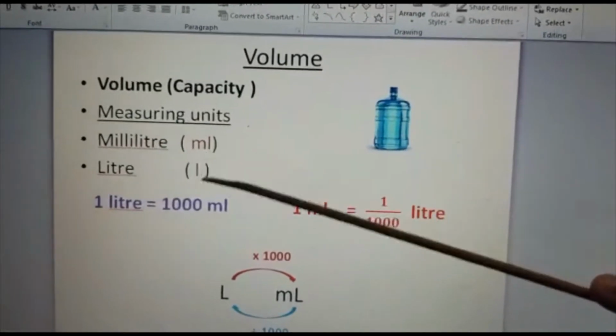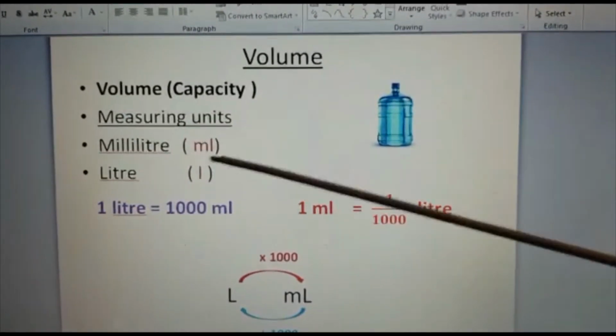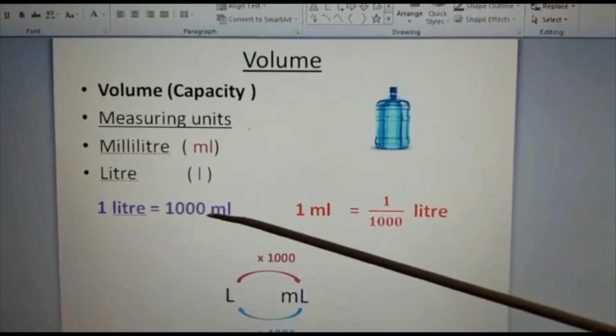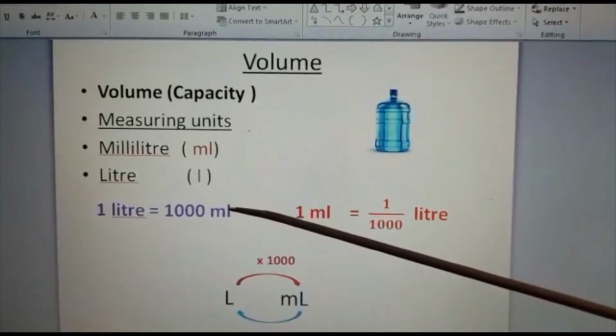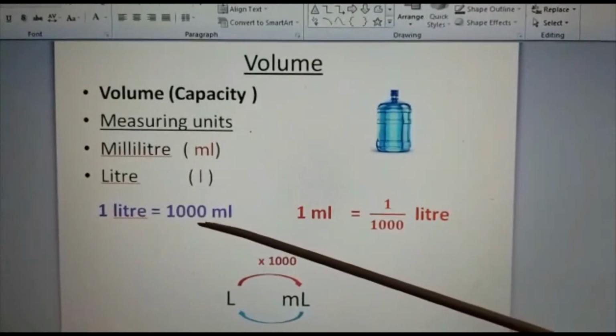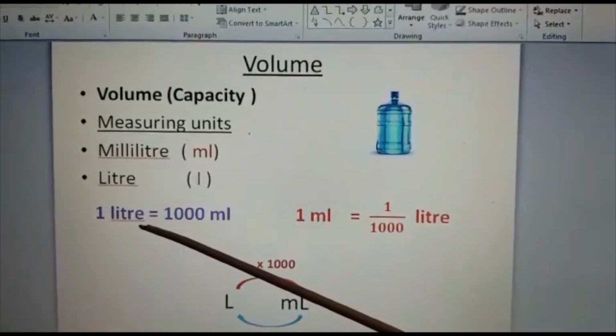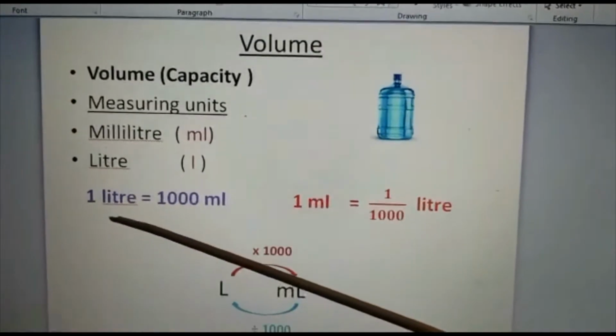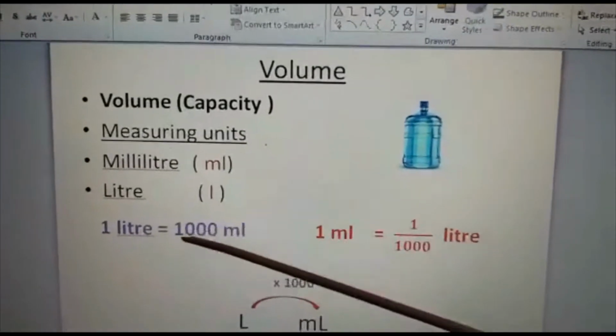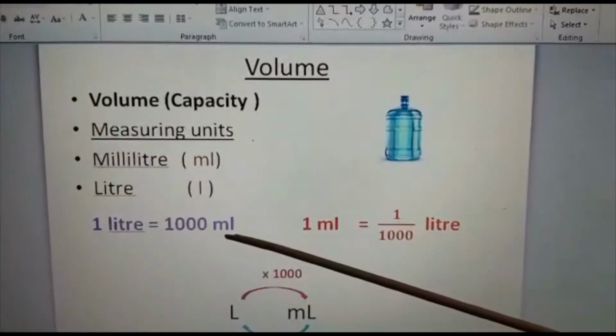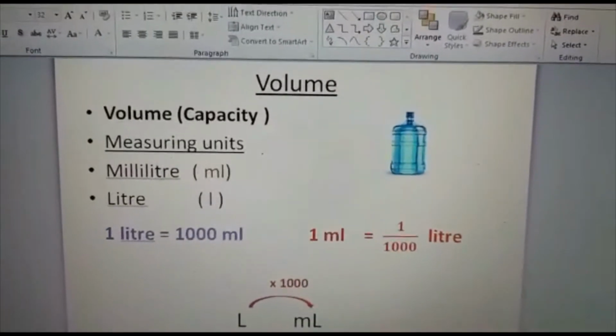Okay, so again the conversion: 1 liter equals 1000 milliliter. When you have 1000 milliliter it becomes 1 liter. So if I ask what about 2 liter, you will say 2 into 1000, that is 2000 milliliter. Again, what will be 1 milliliter?